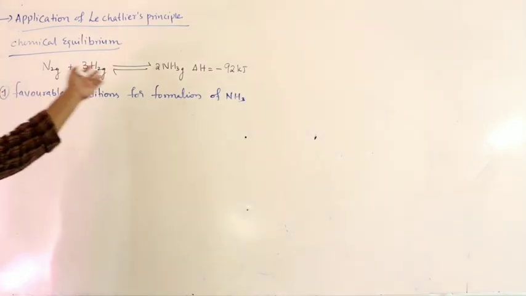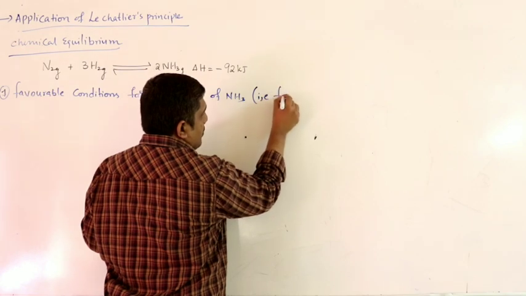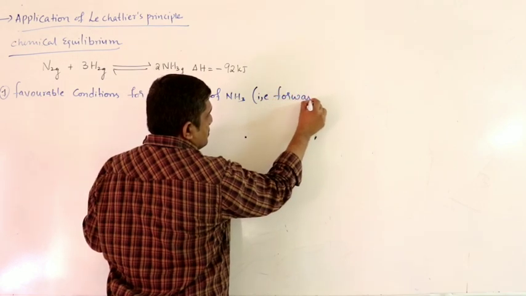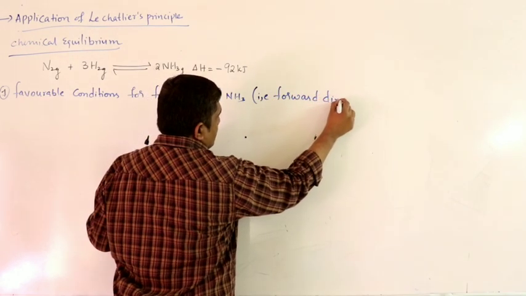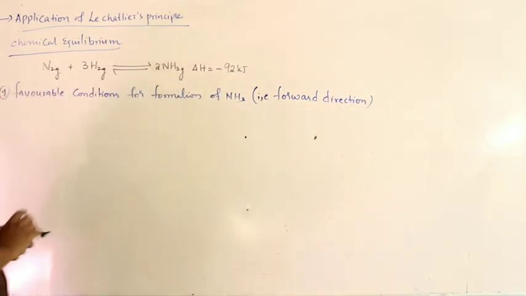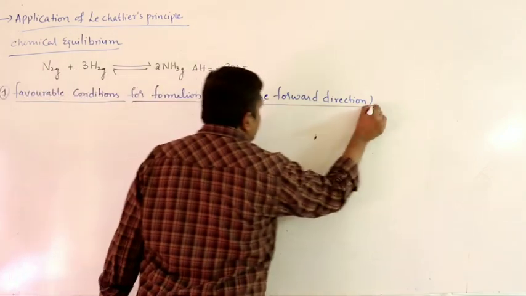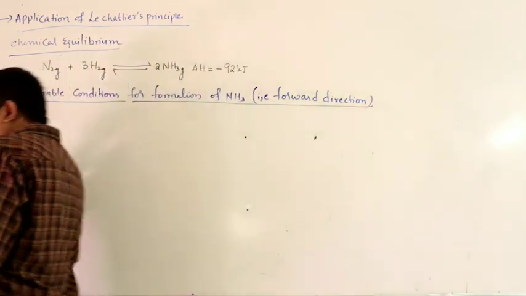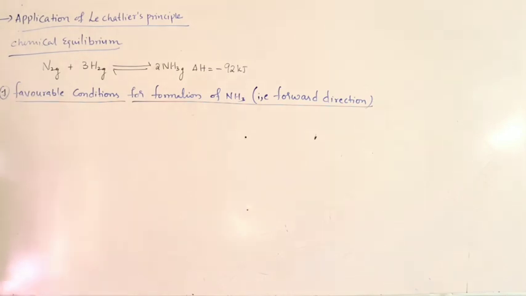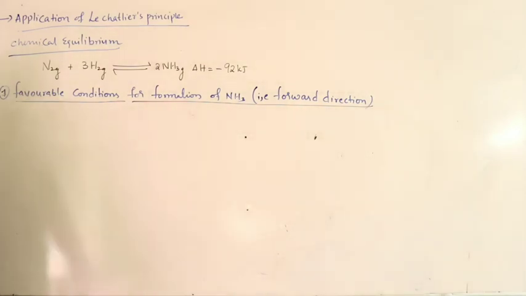That means equilibrium shifts in forward direction. So favorable condition for formation of ammonia. Right. Let us see with respect to temperature.